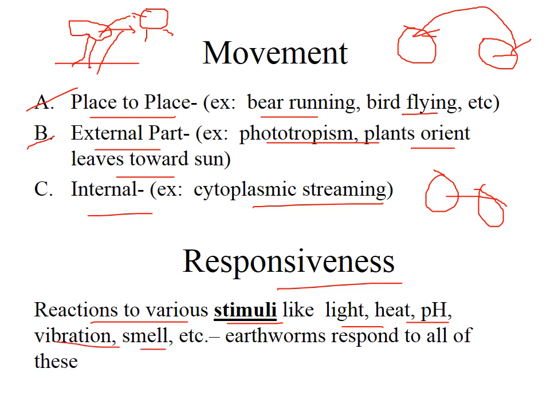For example, a huge light is coming to your eyes. So what happened? Light is coming to your eyes, and you close your eyes. So that is the stimulus. Like one example, an atom has a response to all these types of stimuli like light, heat, pH, vibration, and smell.